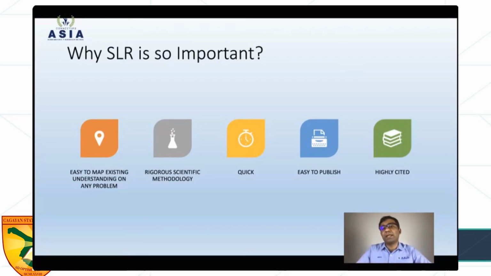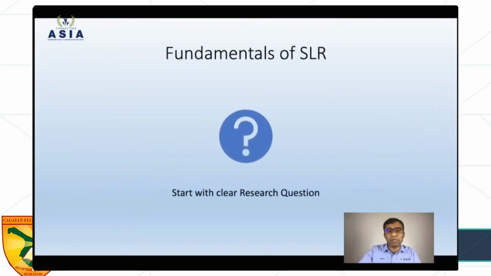So that's why highly cited papers are more often systematic literature reviews. That's why I encourage you to write more on systematic literature review. Okay, this is the fundamentals of systematic literature review.